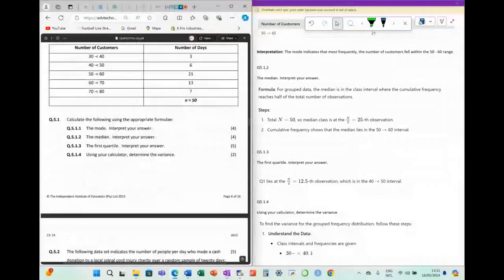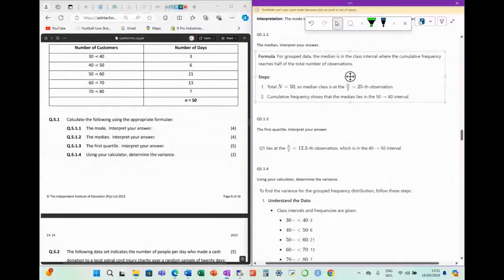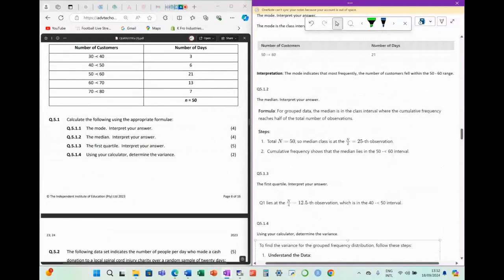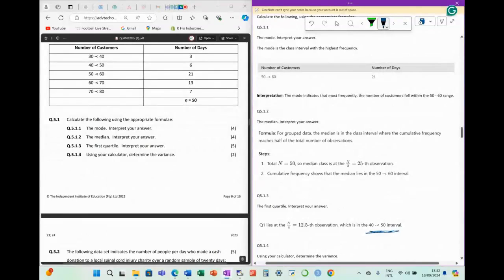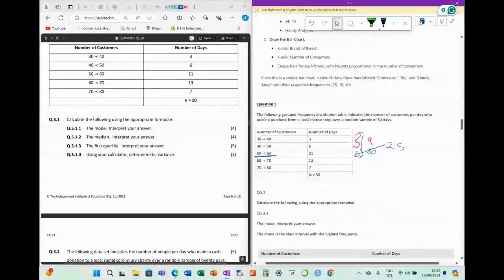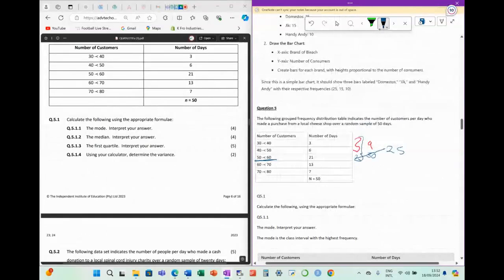The first quartile, again, you can see the formula there. Quartile 1 lies at n divided by 4. So n is 50 divided by 4, you get 12.5, which is going to lead us to 40 to 50, because if we look at 30 to 40, we only have 3, and 40 to 50, we only have 6.